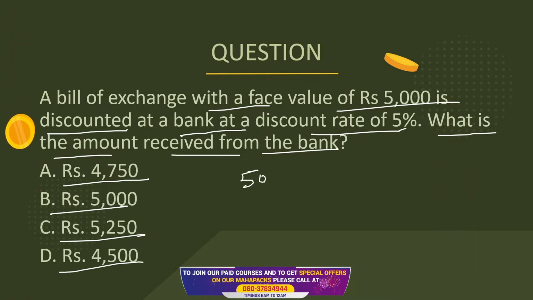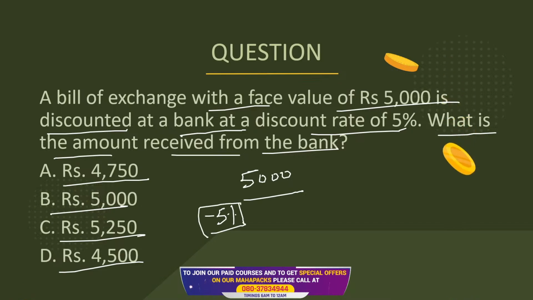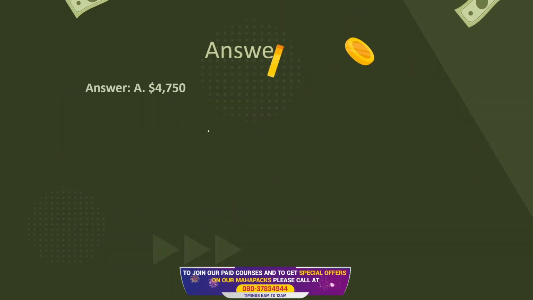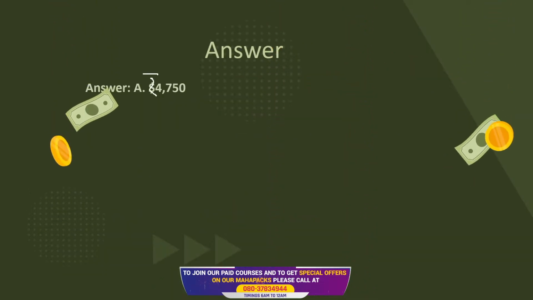The bill was for rupees 5,000 and the bank will never give me 5,000. What will the bank earn out of it? For the bank to earn, it should at least have 5% there. So 5% means 250 rupees. The bank will deduct this 250. We are left with 4750 rupees. That means the money that I'll receive from the bank is 4750. In this case, the correct answer would be rupees 4750.